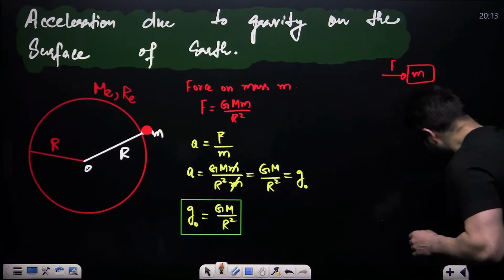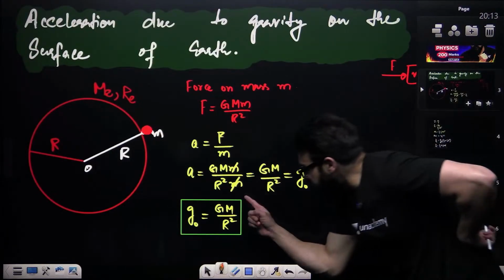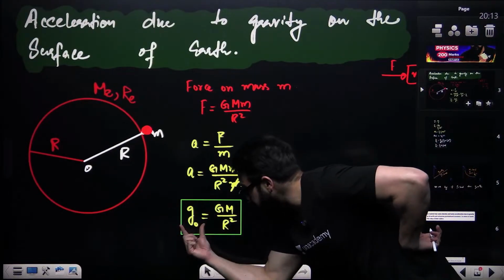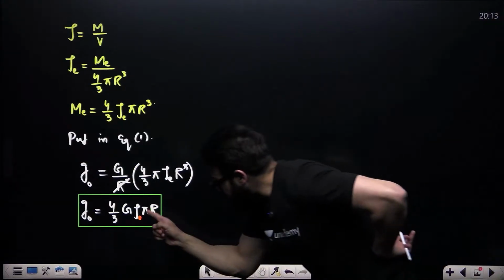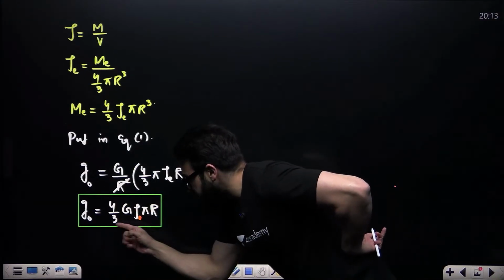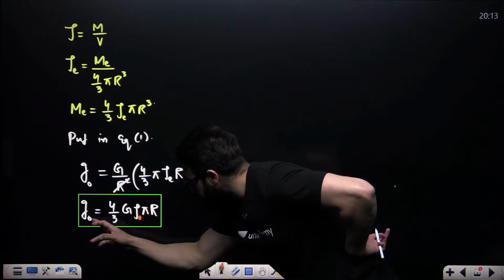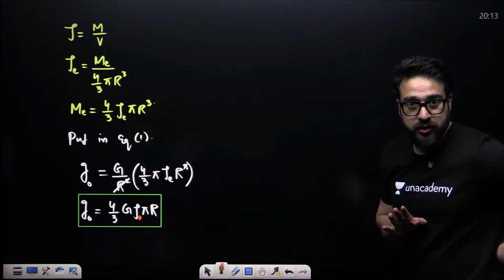Okay. Now guys, if mass is constant, in that case g naught is inversely proportional to R square. If density is constant, 4 by 3 is constant, G is constant, pi is constant, then g naught is directly proportional to radius.